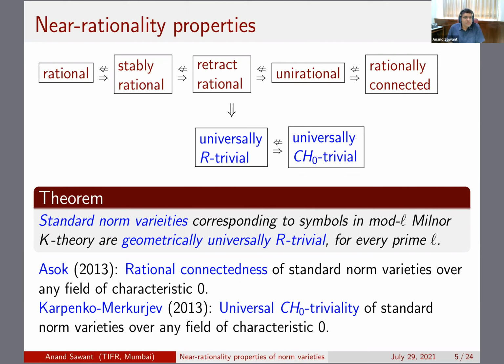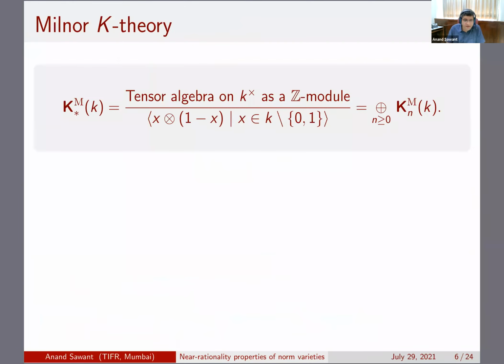Okay, so now my next task is to introduce standard norm varieties. First, I'm going to say a few words about Milnor K theory and the Bloch-Kato conjecture, although the proof is completely independent of these facts. It's just to give you some flavor of what is going on.